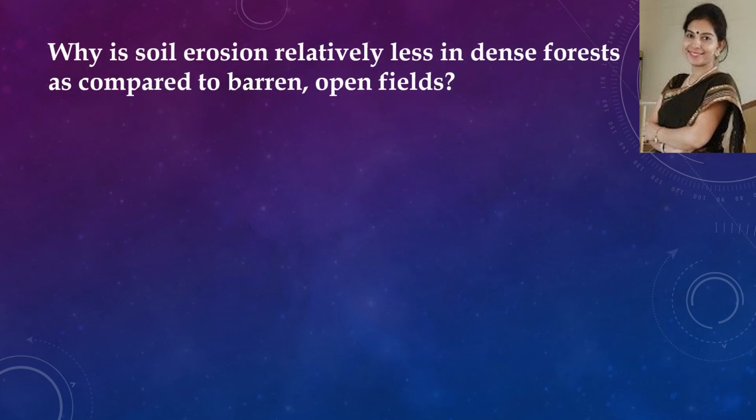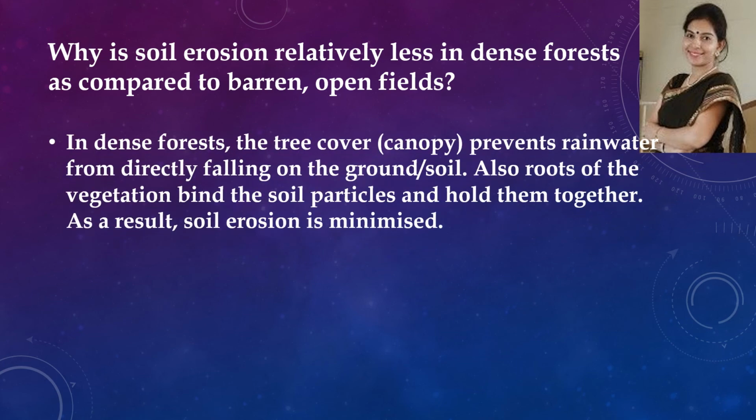Now the next question. Why is soil erosion relatively less in dense forest as compared to barren open fields? So in dense forest, the tree cover prevents rainwater from directly falling on the ground or soil. Also, roots of the vegetation bind the soil particles and hold them together. As a result, soil erosion is minimized.